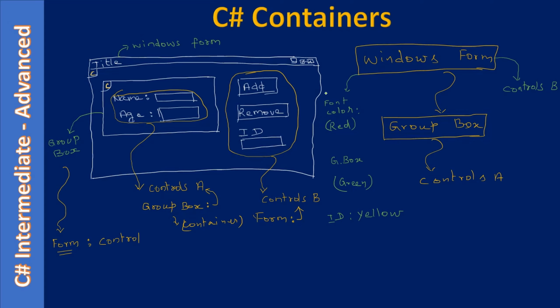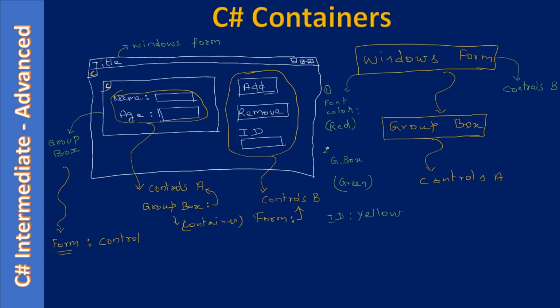So when Windows is applying the color property, first it applies the color from top. That means from the top level window, it applies the color to all the controls. Then GroupBox overrides the control red color to green.